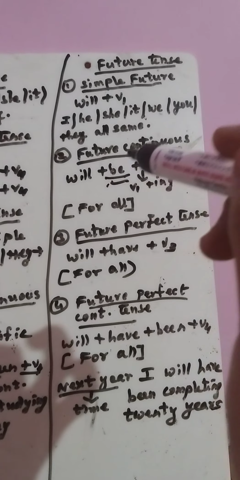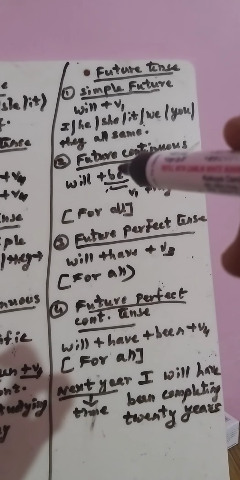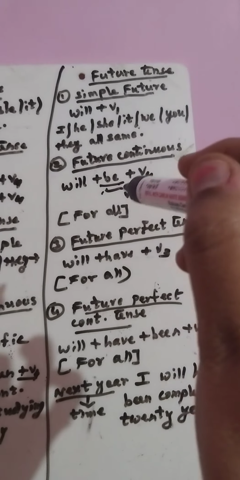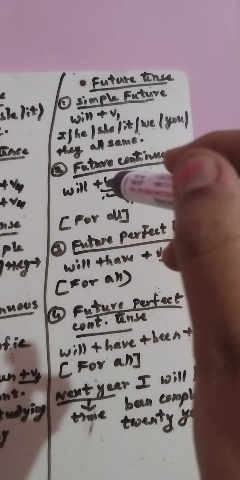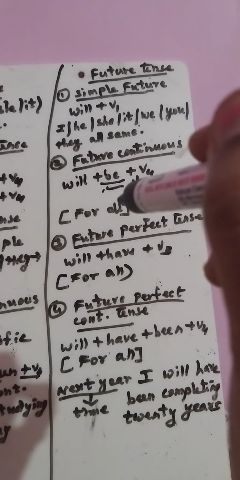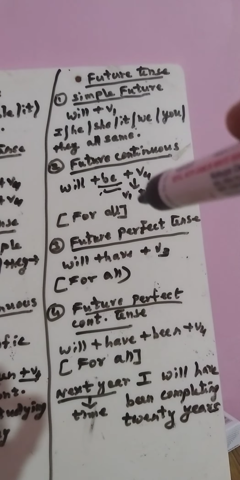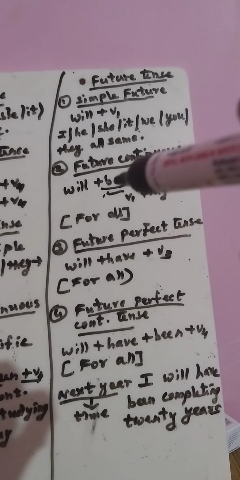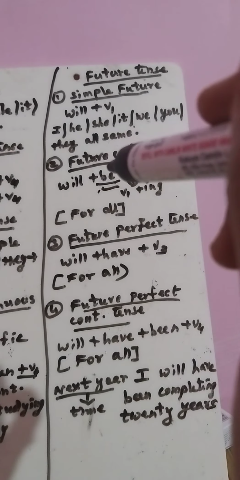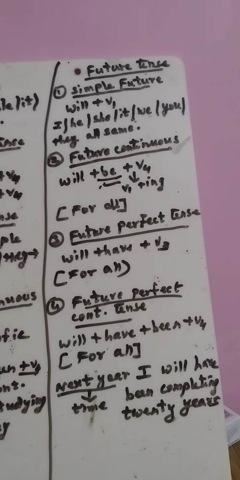From be only is derived is, are, was, were. This is an original word, be. This is a root verb. From this root verb only you will have is, are, was, were. So the future tense took the root form. So, I will be going to school.